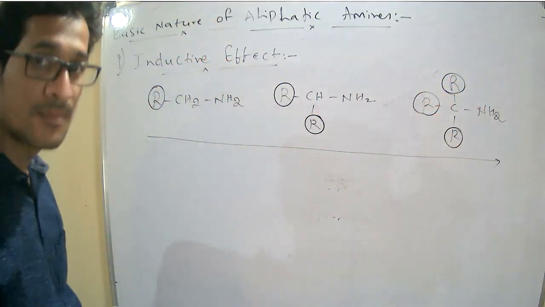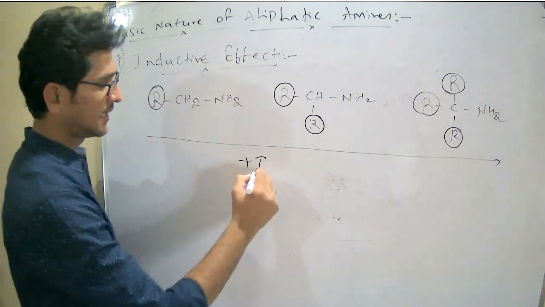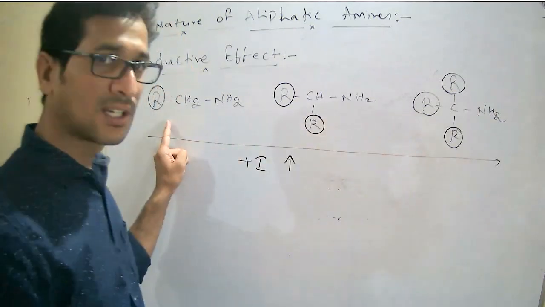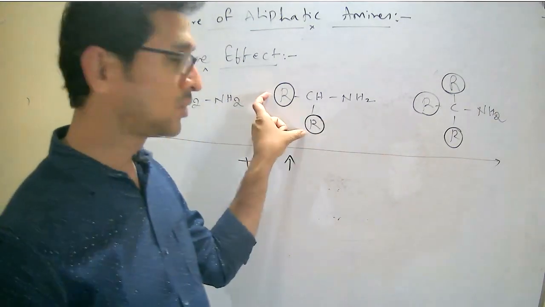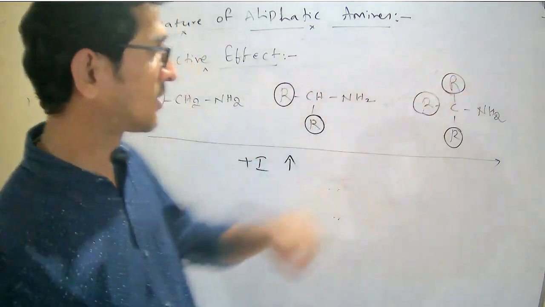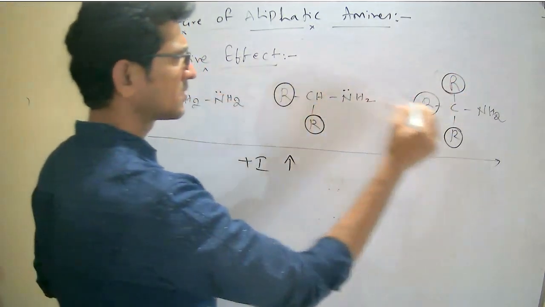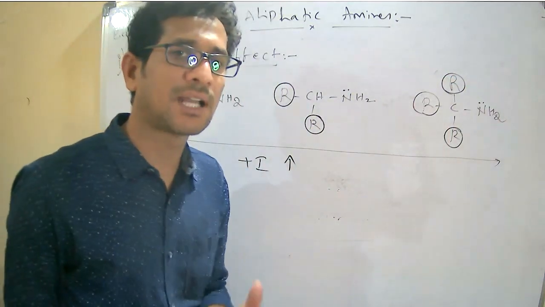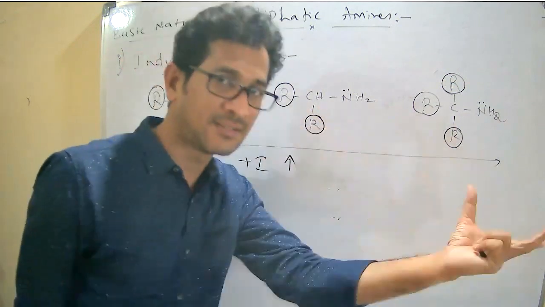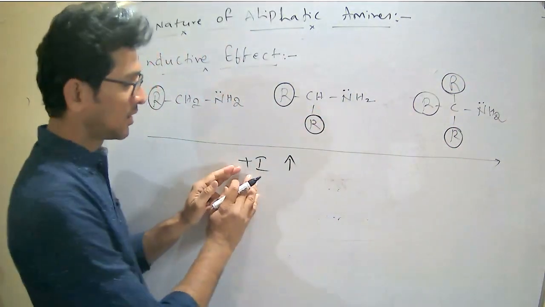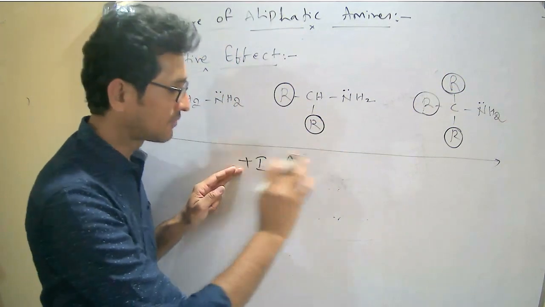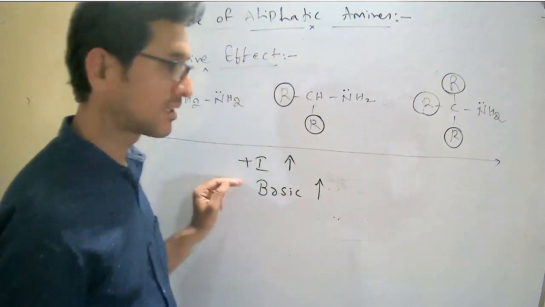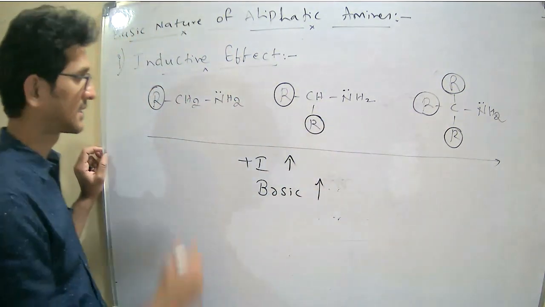Okay. Plus inductive effect increases from left to right. 1 electron releasing group, 2 electron releasing groups, 3 electron releasing groups. Due to the presence of the electron releasing groups on an aliphatic amine, the lone pair is readily available. Therefore, as inductive effect increases from left to right, basic nature also increases.